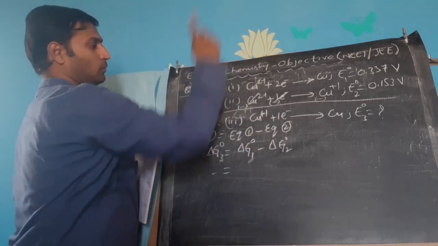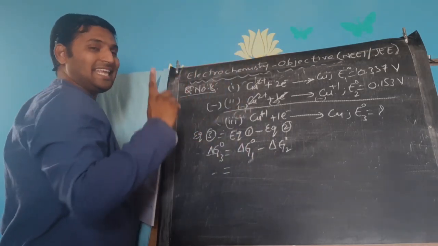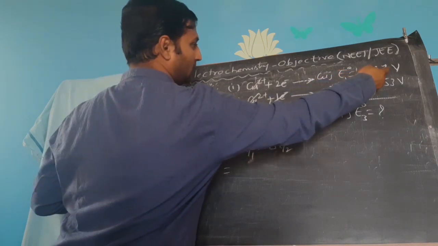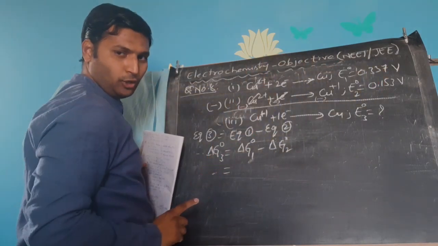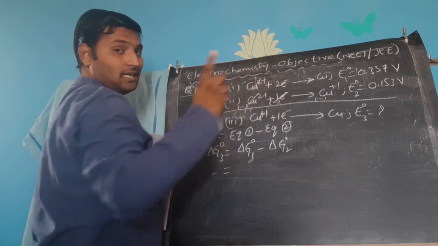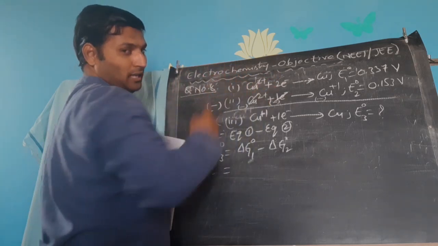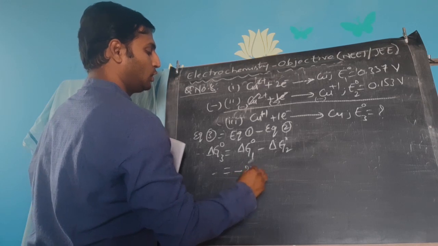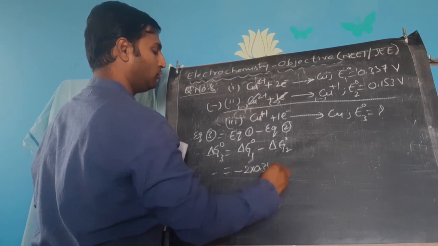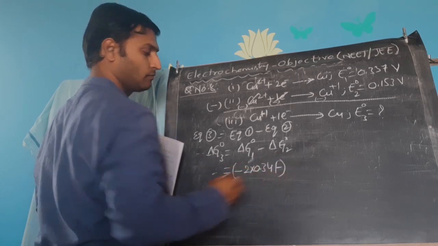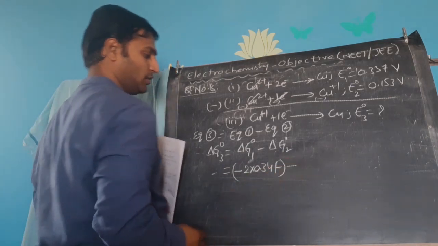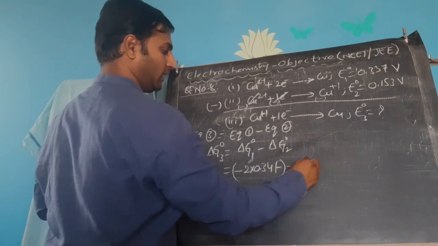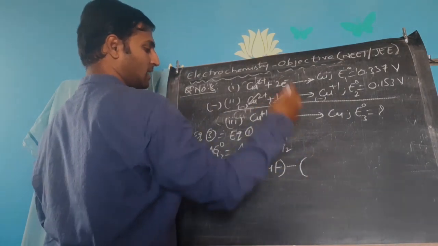What is delta G naught 1? Minus N1 F E naught 1. What is E naught 1? 0.337, I'll take it as 0.34. And what is N1? 2 electrons. So minus 2 into 0.34 F, minus of delta G naught 2. Here delta G naught 2 was a positive value again, and the number of electrons is 1.